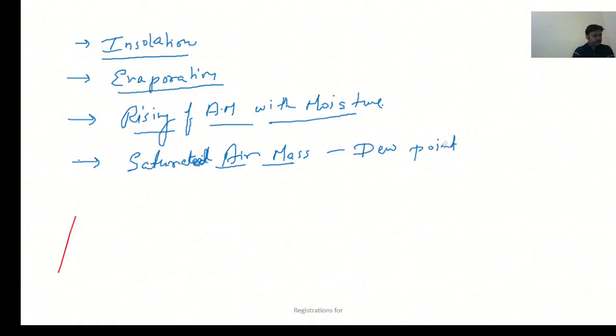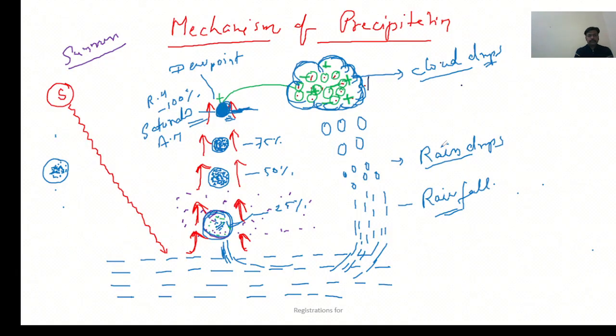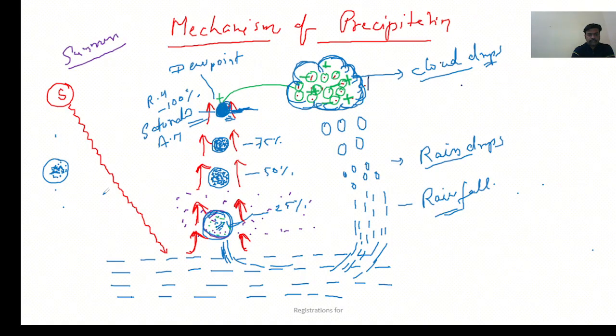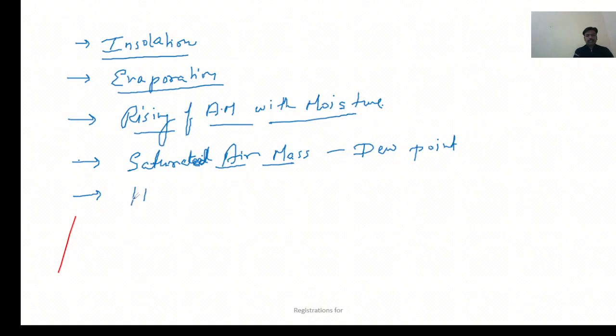Okay, now see. These are the steps which are involved in the mechanism of precipitation. The next step is condensation. But without hygroscopic nuclei, condensation won't occur. The next step is availability of hygroscopic nuclei, and then condensation will start.